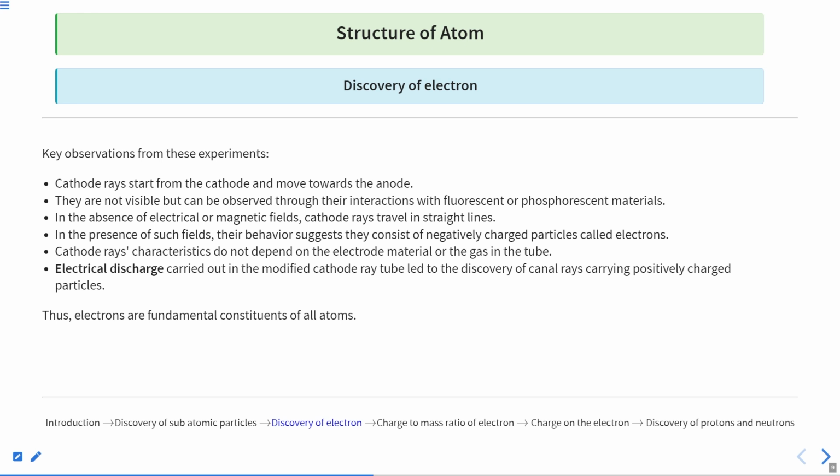Clear? Now the electrical discharge carried out in the modified cathode tube led to the discovery of canal rays, and these rays, the stream of particles, we call canal rays. Clear? So these are about the canal rays. This is about the proton, and we'll talk about it later. So this is the modified cathode ray tube.